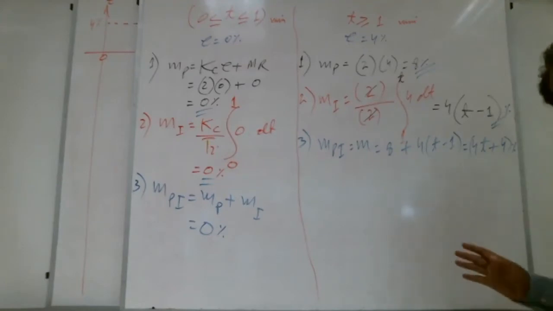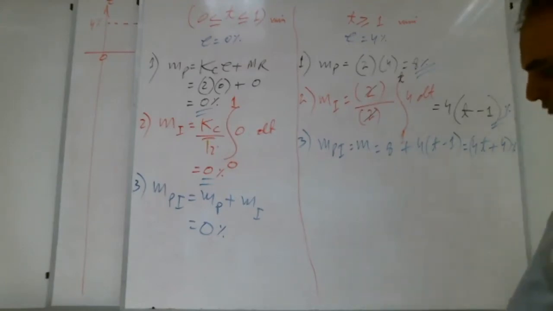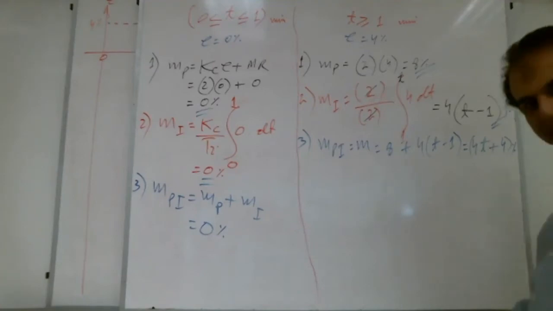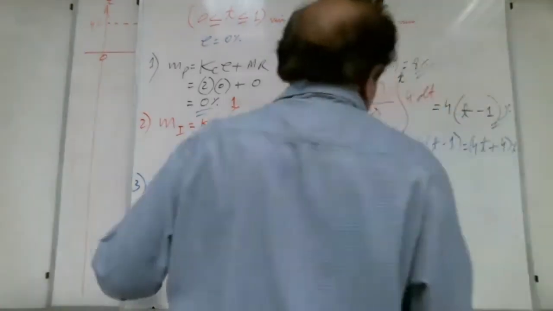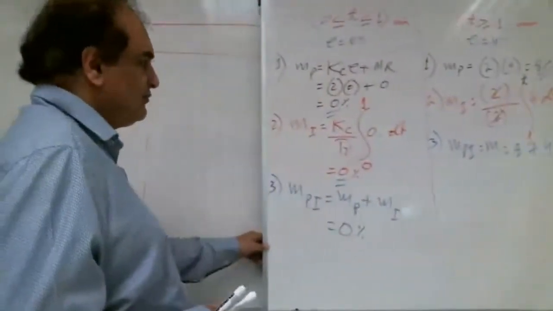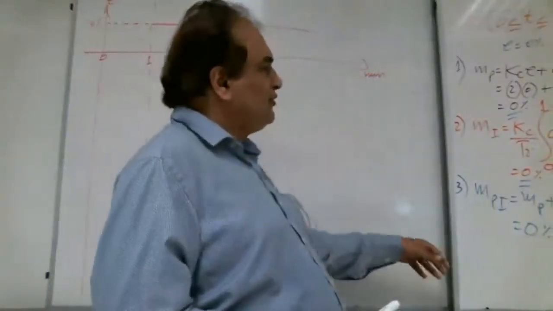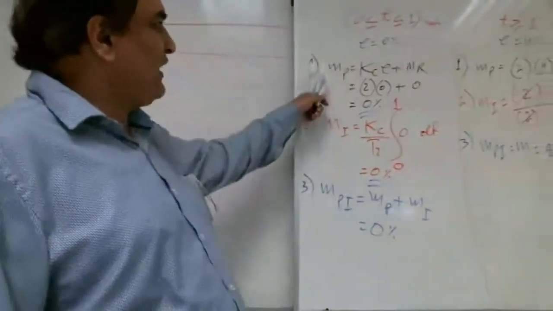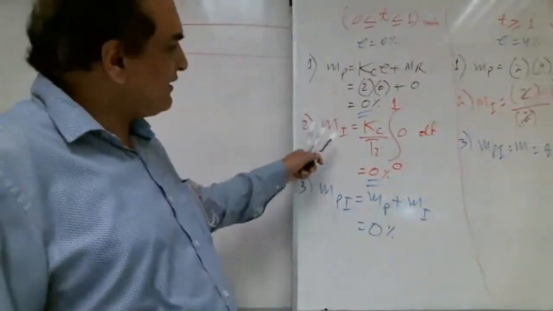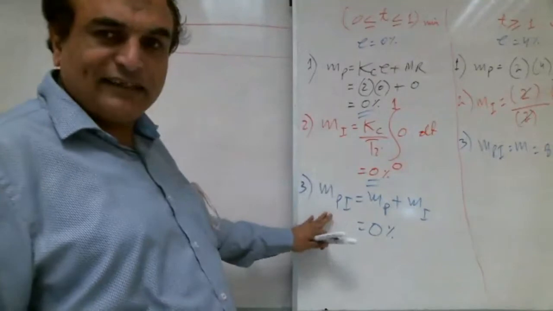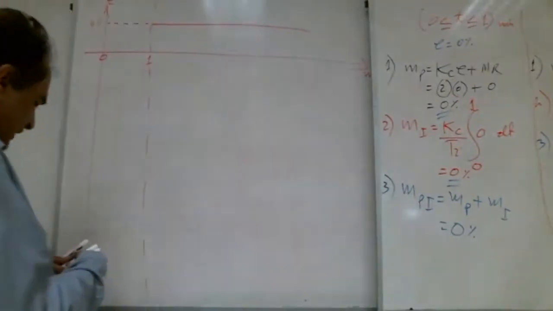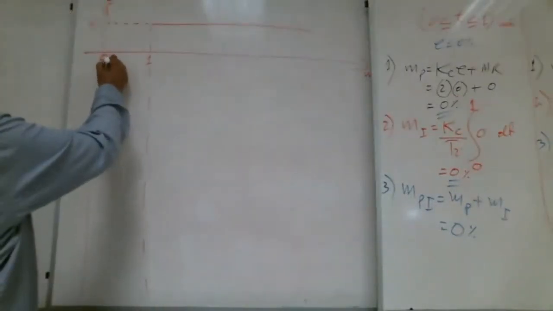Does any brother have any question up to here, Shabab? That's good, a lot of brothers are typing no. Okay, now we need to draw it. What was the question? Find the proportional action and draw it, then find the integral action and draw it, and then find the MPI total output and draw it. So let's start with the proportional action, MP.